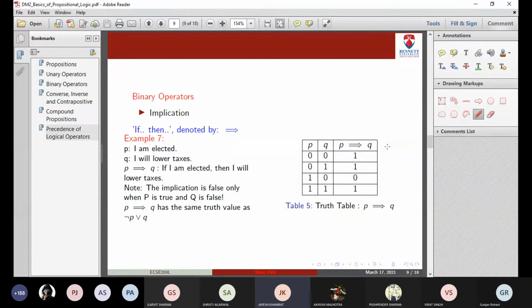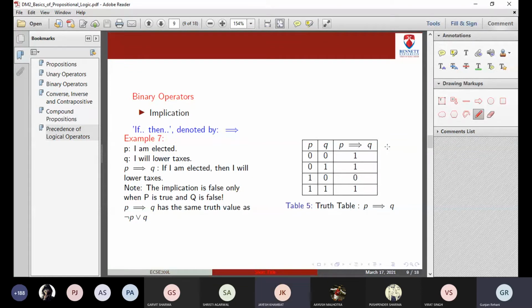Ma'am, why are we taking 0, 0? Why are we considering these first two cases in the truth table? So we need to write the truth value for all the four cases possible. What all values the propositions P and Q can have, we need to consider all those four cases.